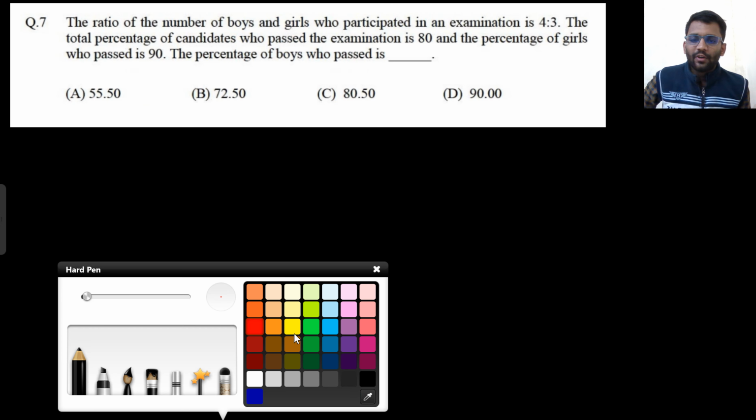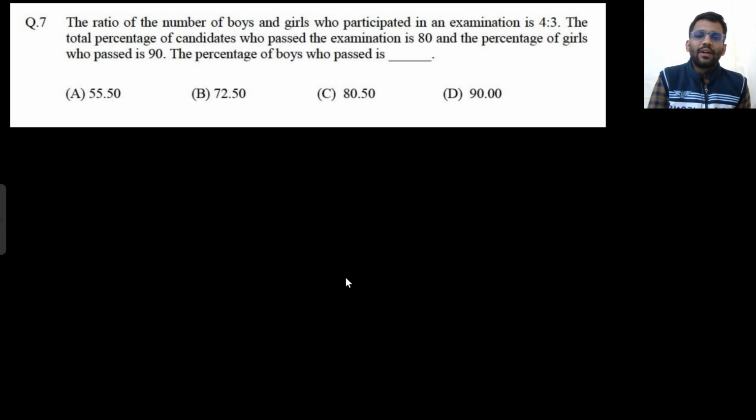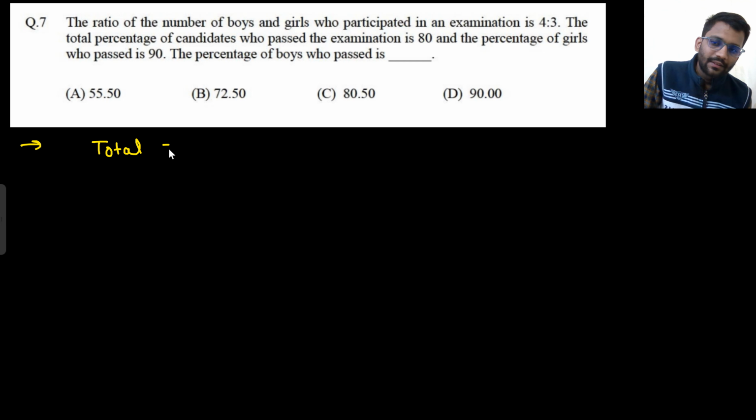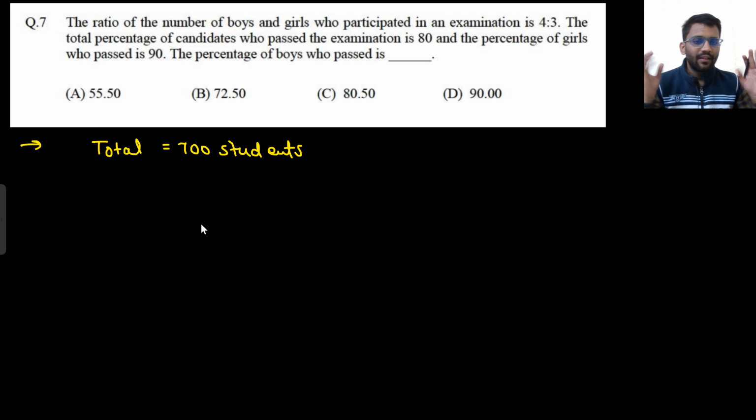The ratio of number of boys to girls who participated in an examination is 4:3. The total percentage of candidates who passed the exam is 80%. The percentage of girls who passed is 90%. Find the percentage of boys who passed. In these kind of questions, always solve by example. So the ratio is 4:3. So I would take, there are a total of 700 students.